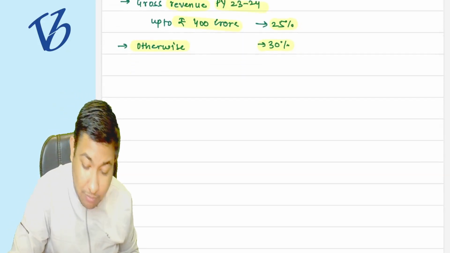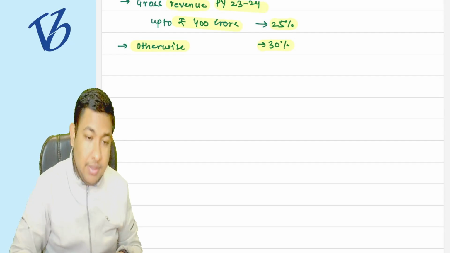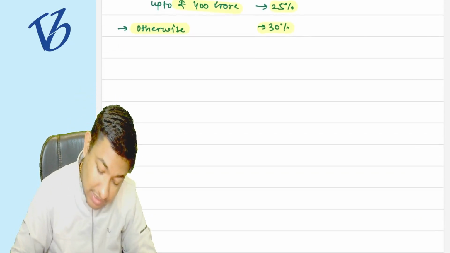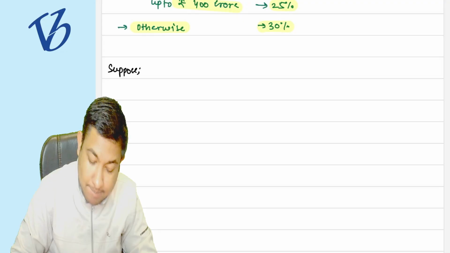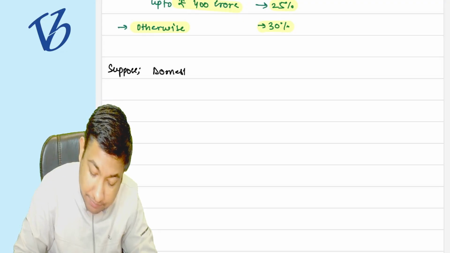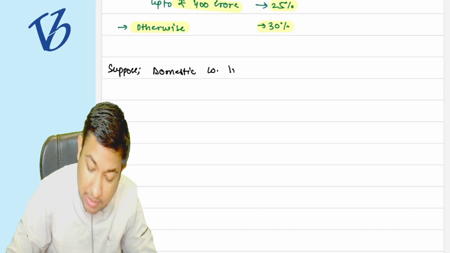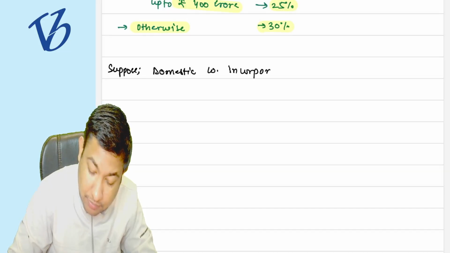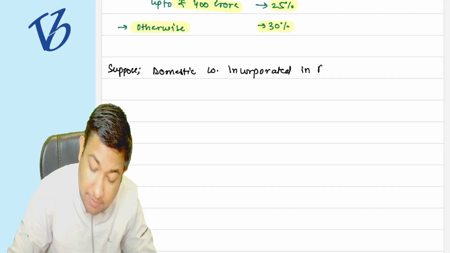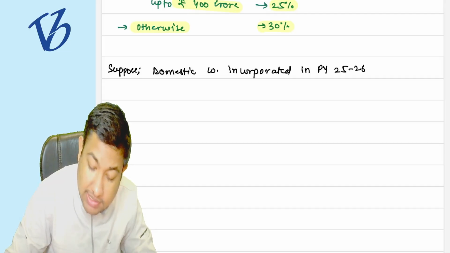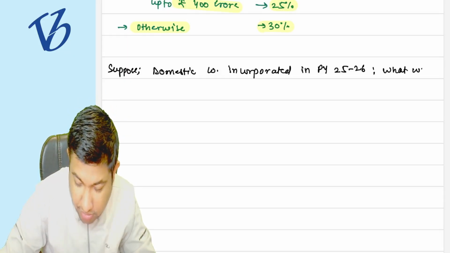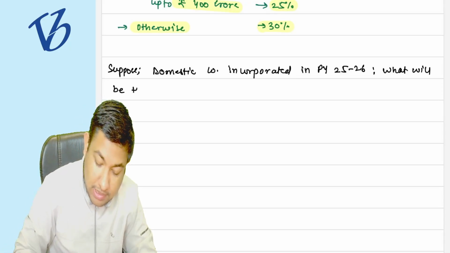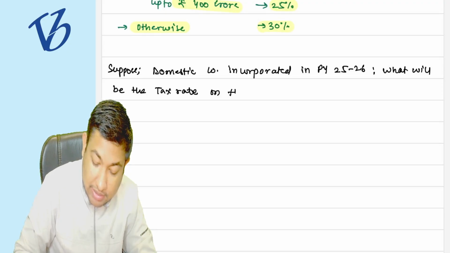I have a doubt, please solve my doubt. Suppose a domestic company is incorporated in previous year 25-26, that is in our previous year. What will be the tax rate on that company?